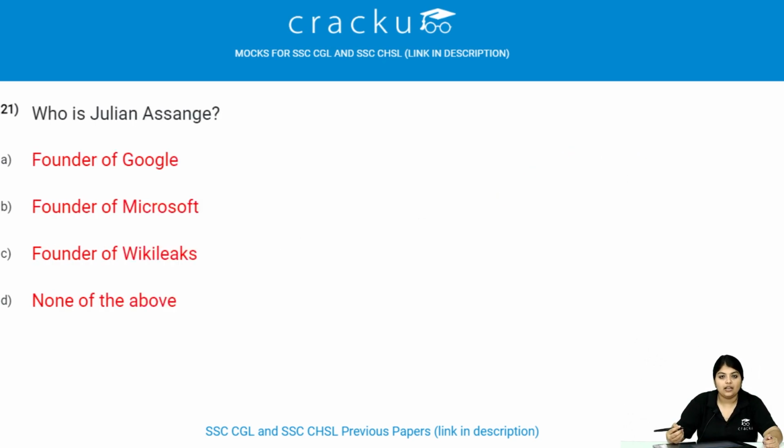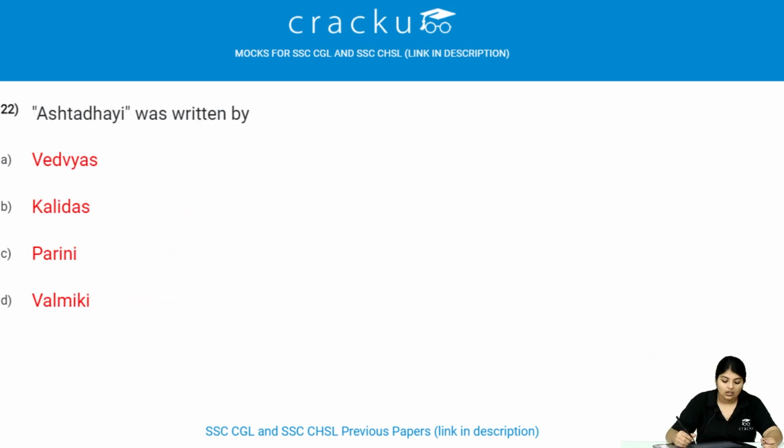Who is Julian Assange? Julian Assange is the founder of WikiLeaks. He founded WikiLeaks in the year 2006. Astadhyayi was written by? Astadhyayi was written by Panini.